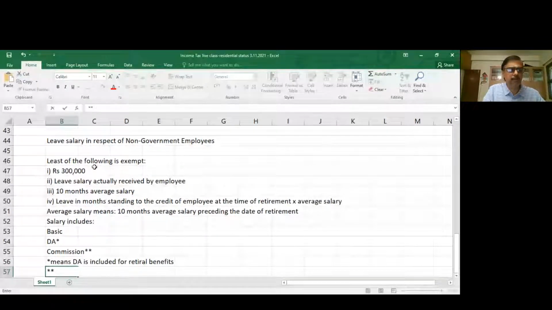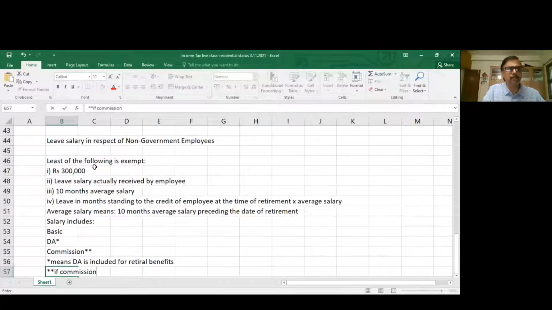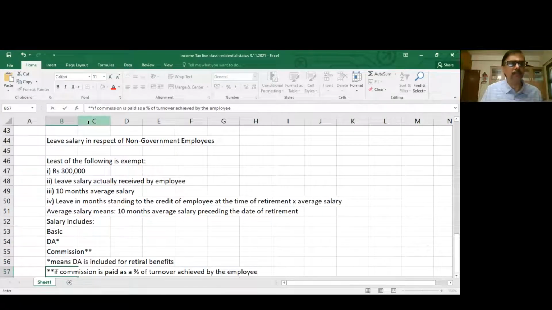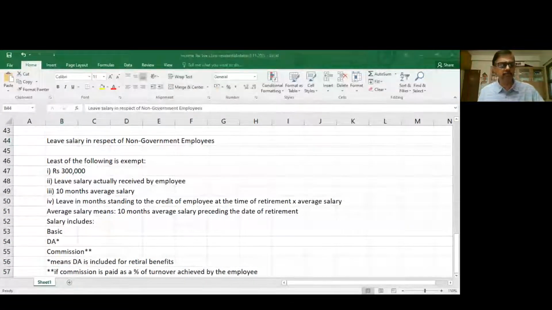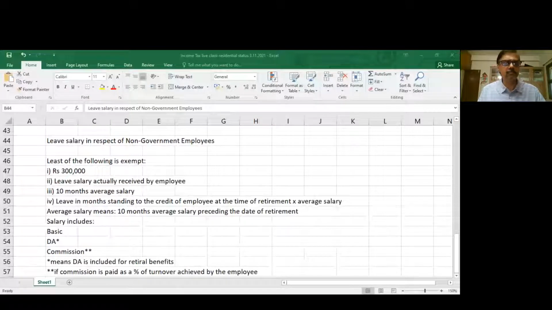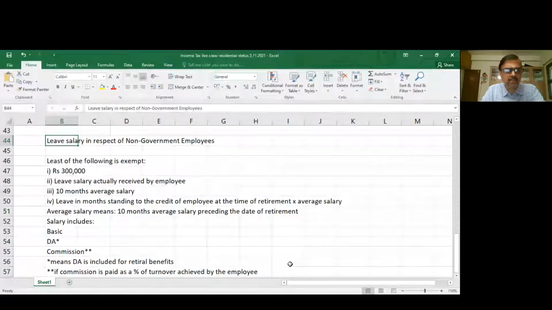Commission, if commission is paid as a percentage of turnover achieved by the employee, because he's a salesperson. Are you able to understand this? If you have any doubts in this, please let me know. Leave salary in respect of non-government employees, the least of the following is exempt. It can be 3 lakhs, or leave salary actually received by the employee, or 10 months average salary, or leave standing.